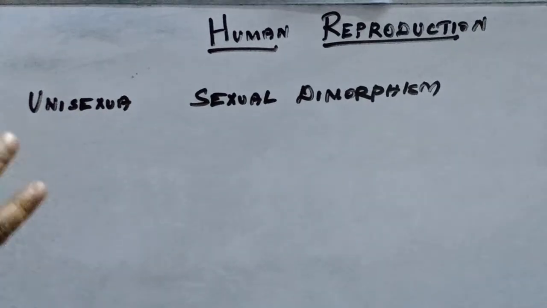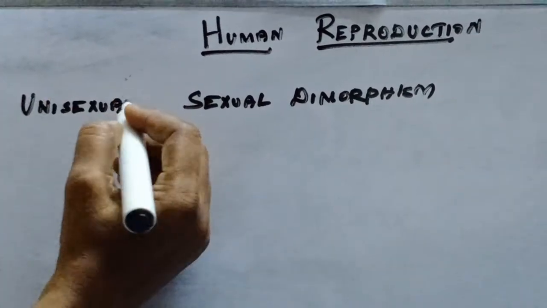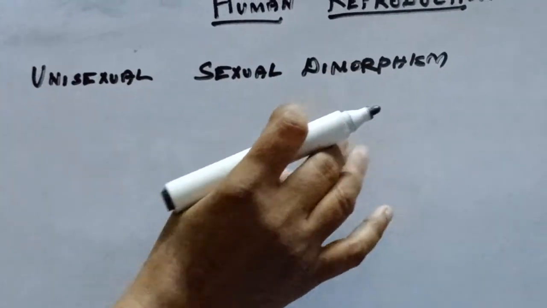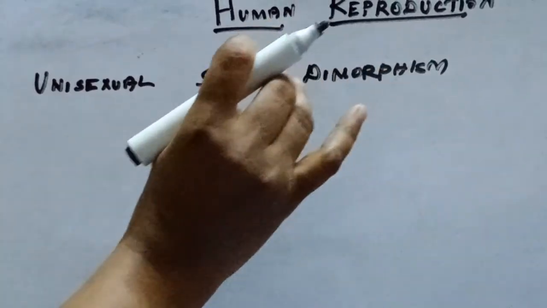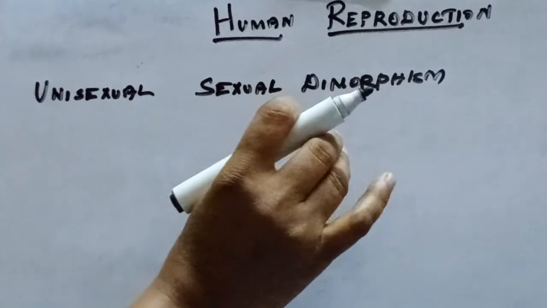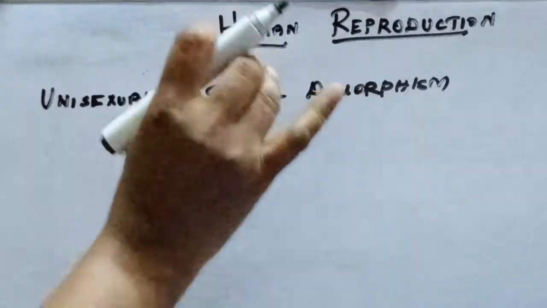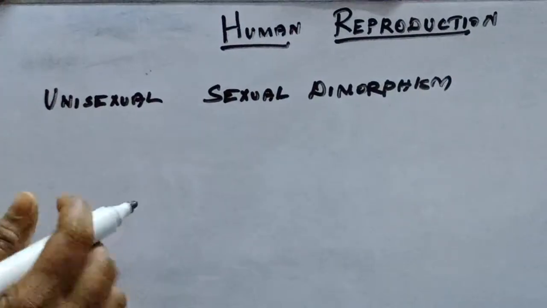Each organism possesses only one sex organ. That is unisexual. Then what is sexual dimorphism? Two sexes of the same species exhibit different characters beyond the difference in sex organs.